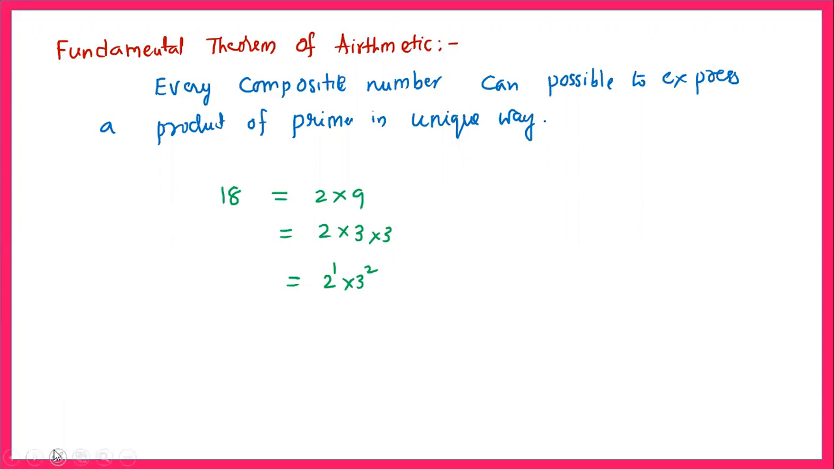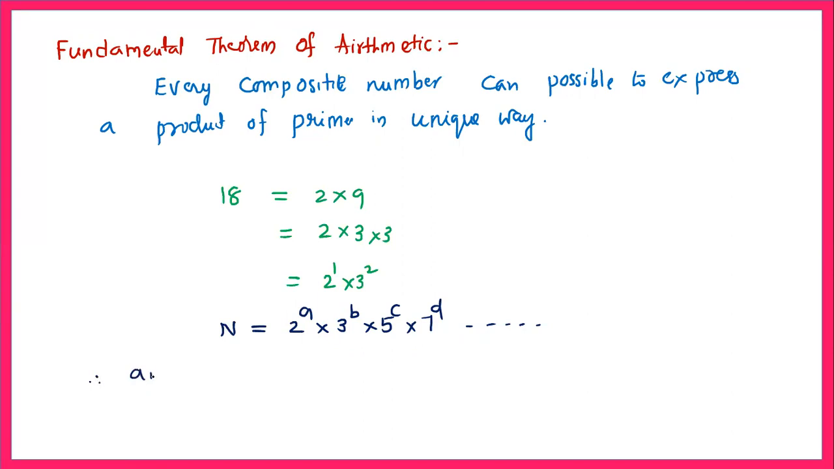So let us assume the general form of writing any number. Suppose I consider n, this can be written as 2 power a into 3 power b into 5 power c into 7 power d and so on. This is how we can express any number as a product of primes. By making use of this idea, we can find LCM and HCF.